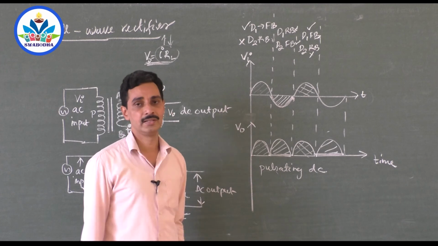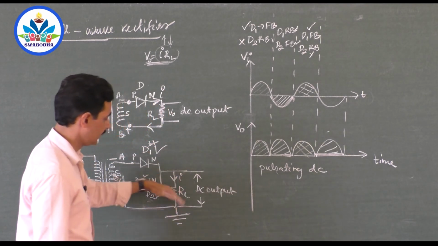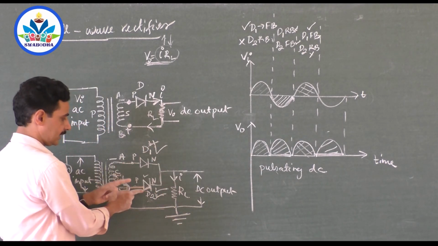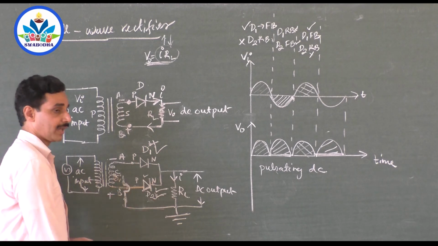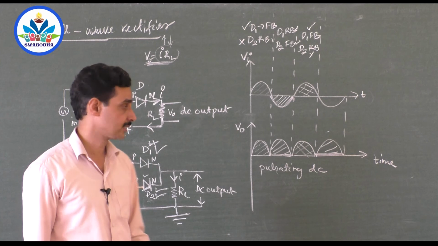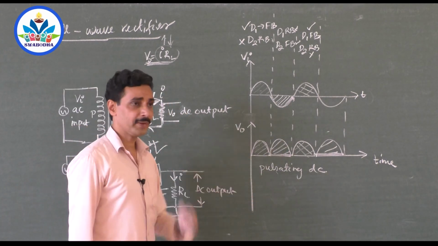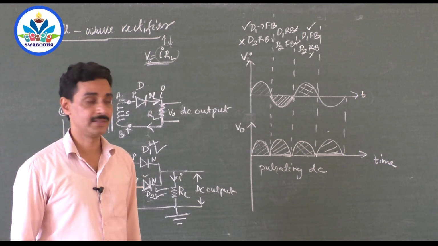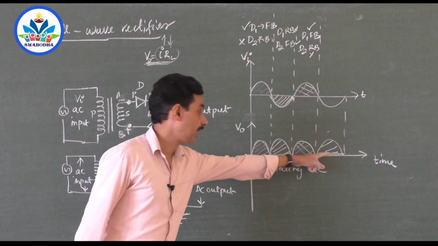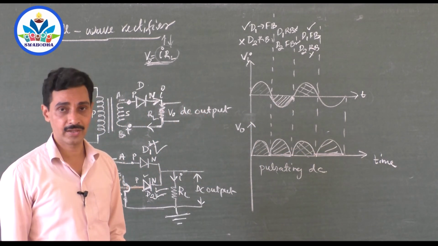And that is why it is called a full wave rectifier, and the current is in the same direction. It doesn't reverse the direction whether this diode is conducting or this diode is conducting. Since the current flows through the load resistance in the same direction for all the half cycles, the output is DC. Now it's not a perfect DC, it is a fluctuating DC, but this is far better than the half wave rectifier because we were not getting any output during the negative half cycles, but now we are getting output during the negative half cycles also.